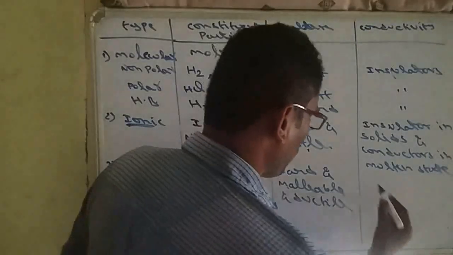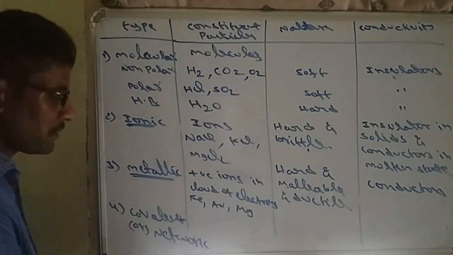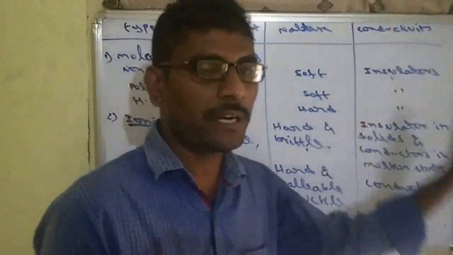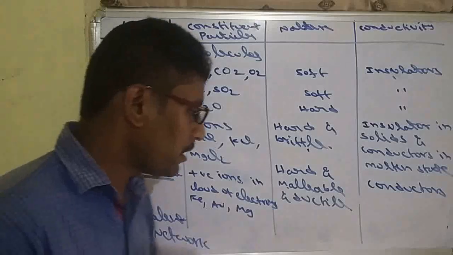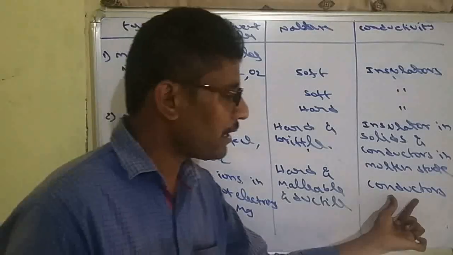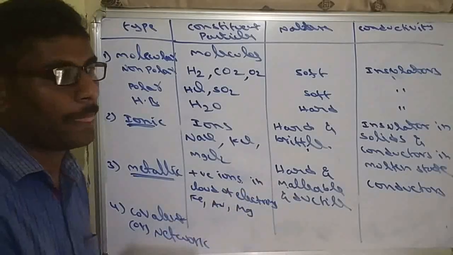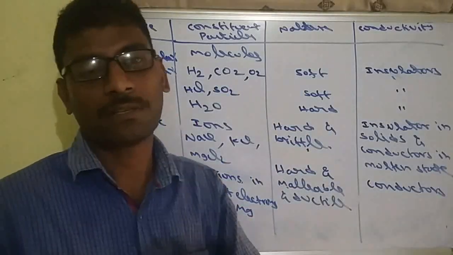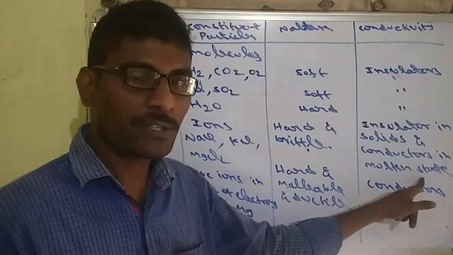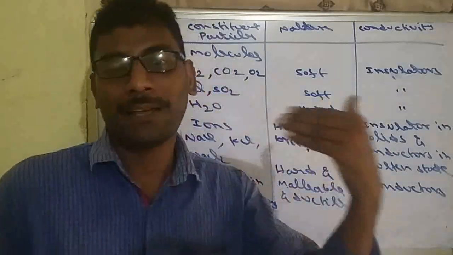Now regarding conductivity, they are very good conductors. Metallic solids are very good conductors, both in solid state as well as molten state. Ionic solids are conductors only in molten state, whereas metallic solids, in both molten or solid state, can be very good conductors. Why do they conduct electricity? Due to moving electrons. In metallic solids, some electrons, or valence electrons, can be moved; we also call them mobile electrons. Due to these mobile electrons, they are good conductors. But in ionic solids, conductivity is due to movement of ions, whereas in metallic solids, conductivity is due to mobile electrons.